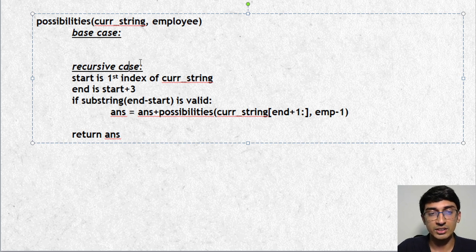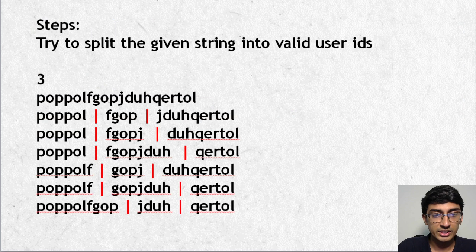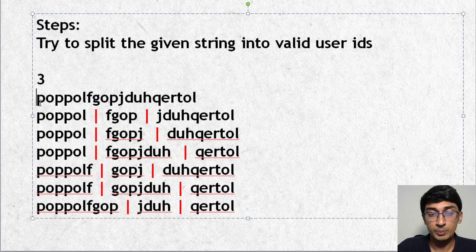So what is the recursive case? The recursive case is what we're doing again and again. Let's think about what we want to do. What we do is that we're going to start at the first index of the current string, right? So for example, let's take this example again. I'll start at this P, and I'll go till P plus 3. So P plus 1 is O, P plus 2 is P, P plus 3 is P. That means the first cut I want to make is POPP.